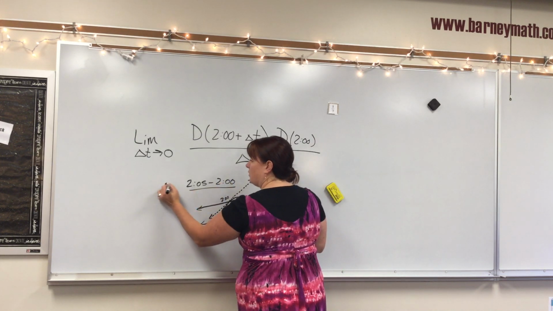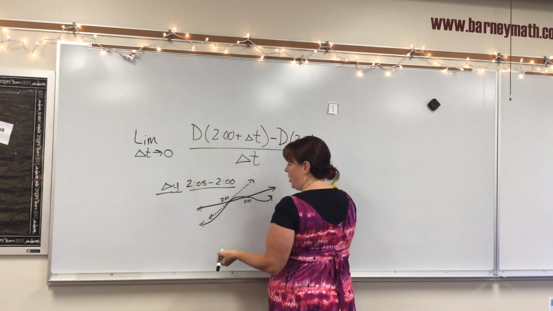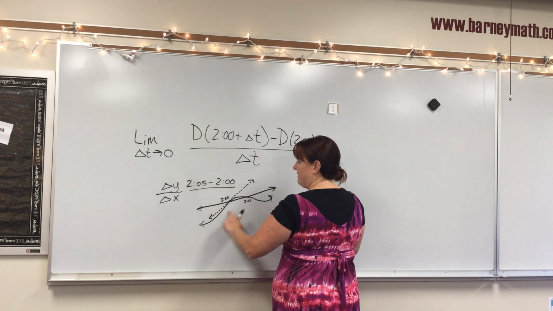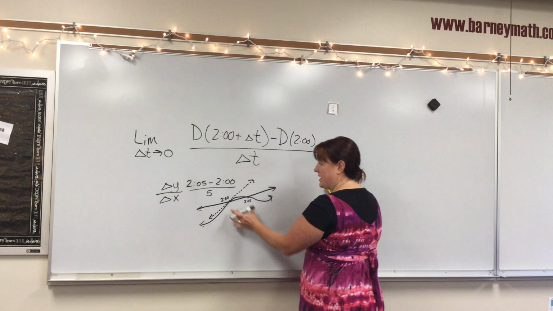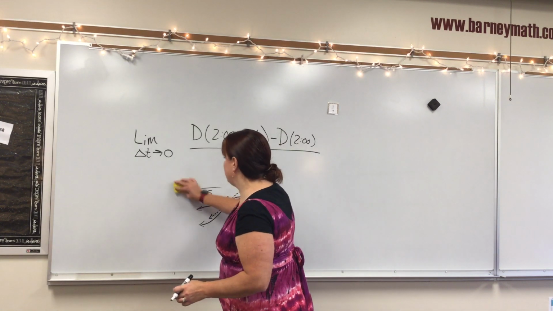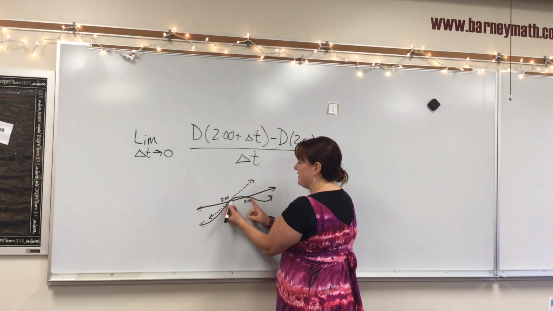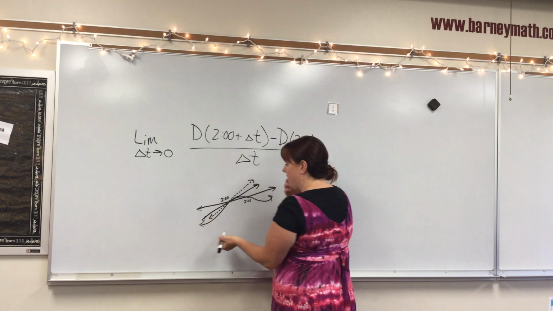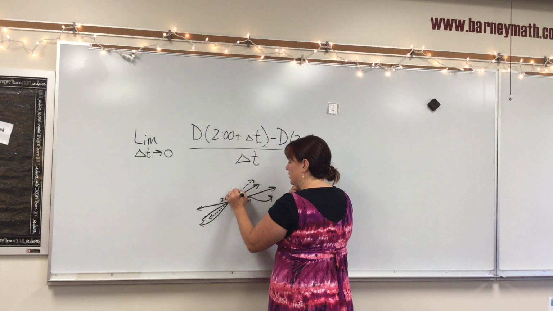Because that's my delta y, over my change in x, which would be 5 minus 0, which is 5. I could find that, right? Well, in calculus, we know we can just take the limit. Instead of having these 5 minutes apart, let's make them 1 minute apart.